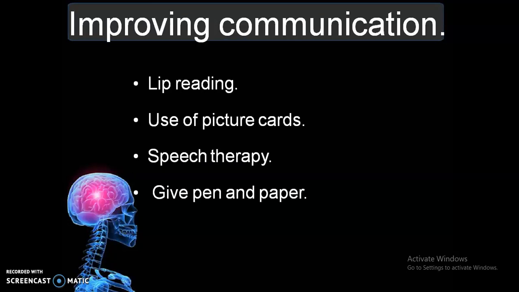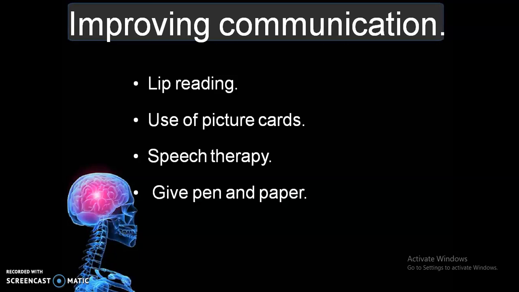And improving the communication. Means for improving the communication, we can go with the lip reading. Once the patient is not able to speak, then we have to go with the lip reading. Then use of the picture cards. Means when the patient message has to be conveyed to the medical team or the patient bystanders by using the picture cards, or we can go with the speech therapy once the patient is having the slurred speech, and we have to use the pen and paper.